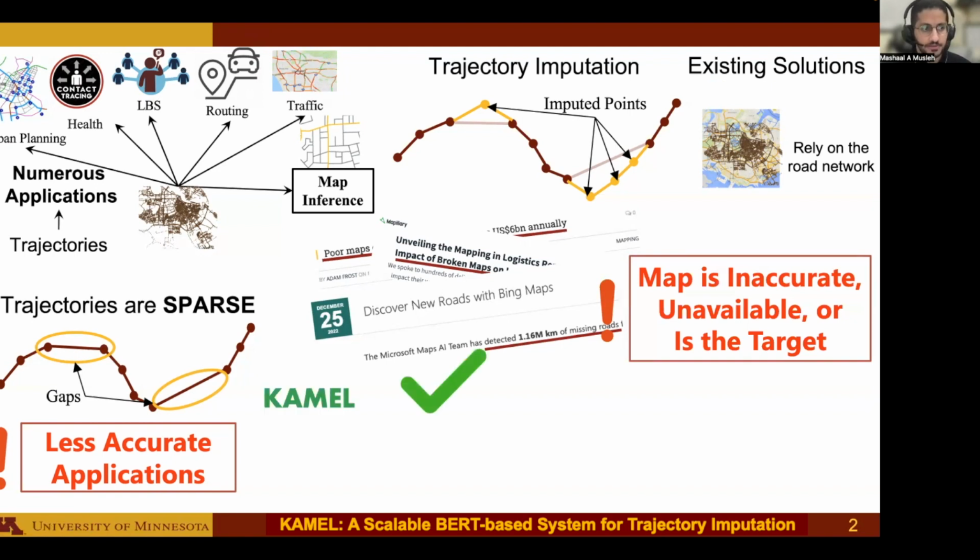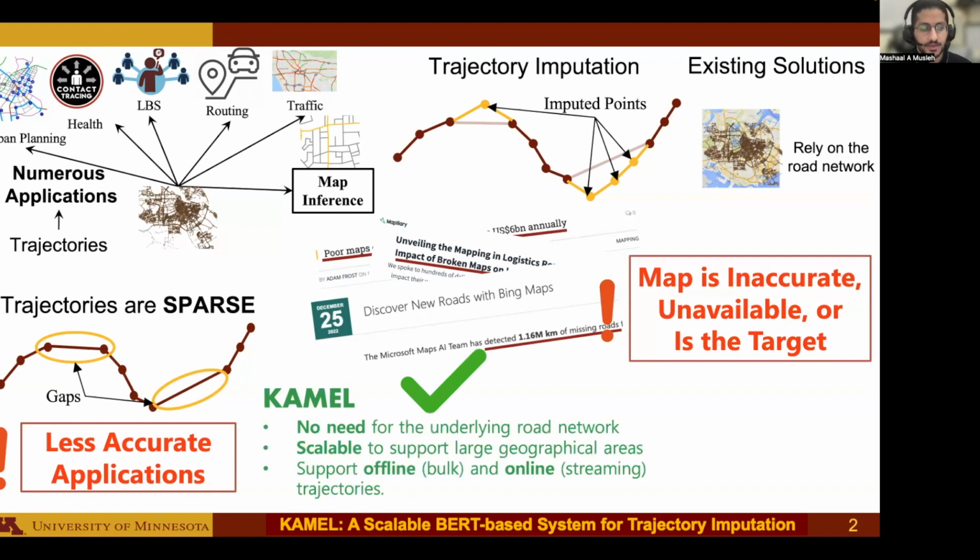Hence comes Kamel. It doesn't require knowledge of the underlying map, and it scales to support large geographical areas and supports imputing both modes, bulk data and online streams of trajectories. Kamel takes the input sparse trajectories and imputes them to create accurate, dense versions of them, which can then be used with any trajectory-based application, such as map inference, to get much more accurate results.